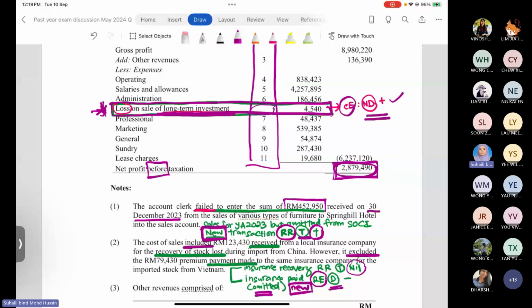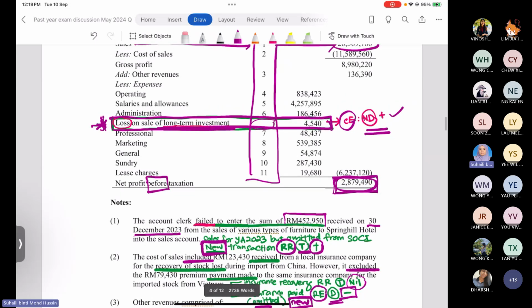Okay, so since this transaction is a new transaction, you not record anywhere. So in our adjustment, we have to minus the amount. You have to record the amount in the minus column, 79,430, because this is a new transaction, not yet appear in the SOCI. Okay, right, that one is the number 2 for the cost of sale, the item that listed under the cost of sale. Okay, now we go for the number 3.